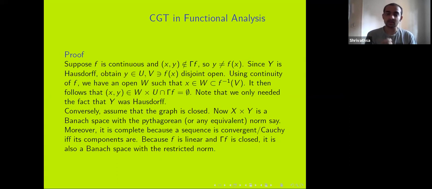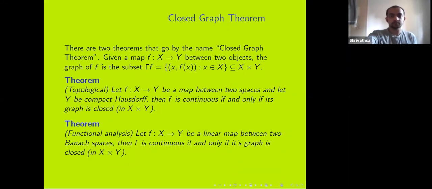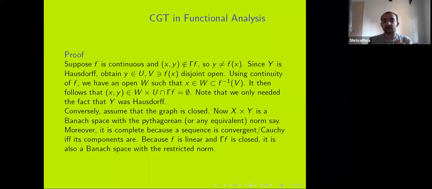Suppose f is continuous. Now to show that gamma f is closed, given a point outside it, I need to find a neighborhood around it. So I take (x, y) not in gamma f. That means y is not f(x). Now Y is a Hausdorff space. In Banach spaces or in compact Hausdorff spaces, Y is always Hausdorff. So I obtain U and V, which are disjoint neighborhoods of y and f(x).